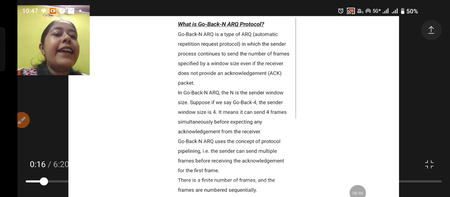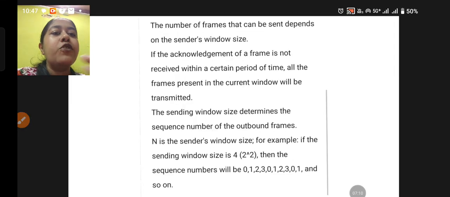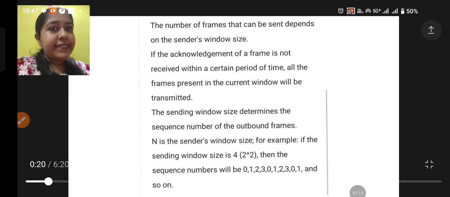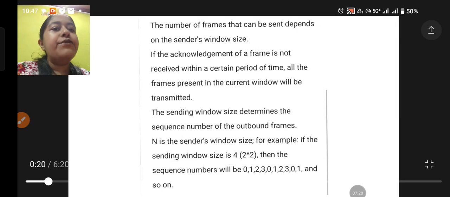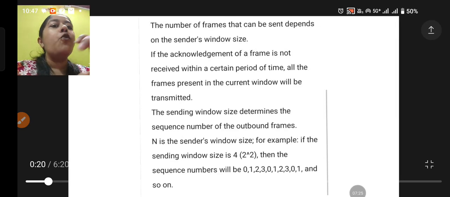Now, Go Back N ARQ uses the concept of protocol pipelining. That is, the sender can send multiple frames before receiving the acknowledgement for the first frame. There is a finite number of frames and the frames are numbered sequentially, that is 0, 1 and so on. The number of frames that can be sent depends on the sender's window size. Obviously, whatever frames the sender sends will depend on the window size, since N here is the sender window size.